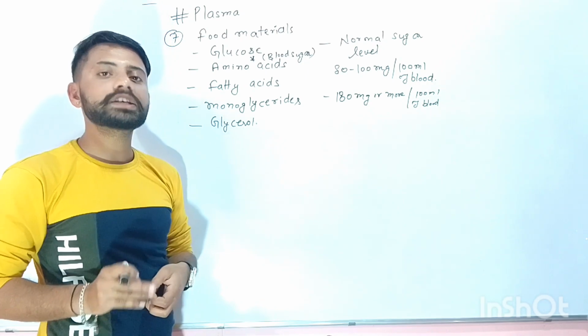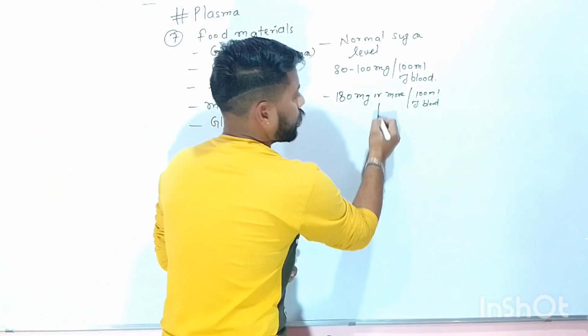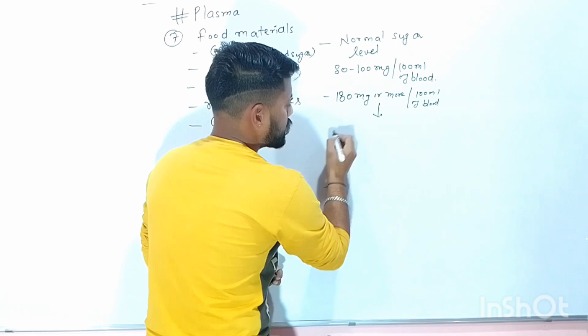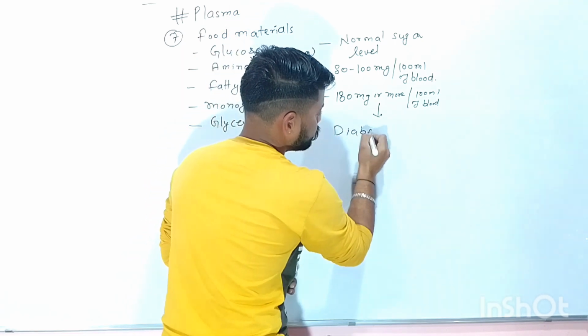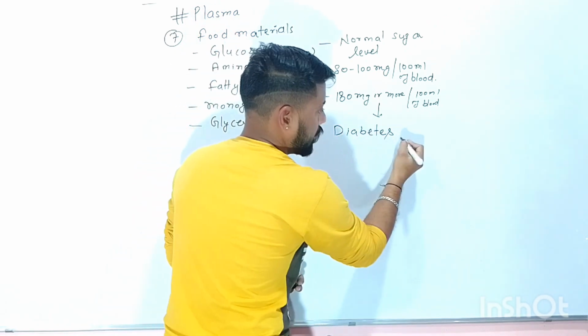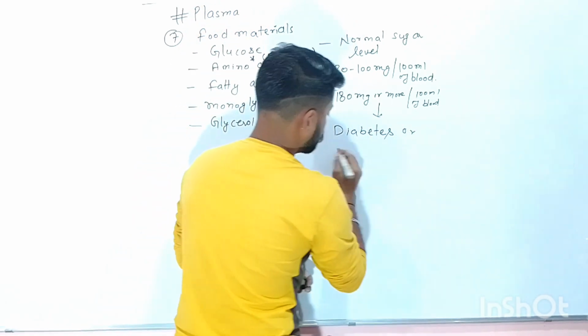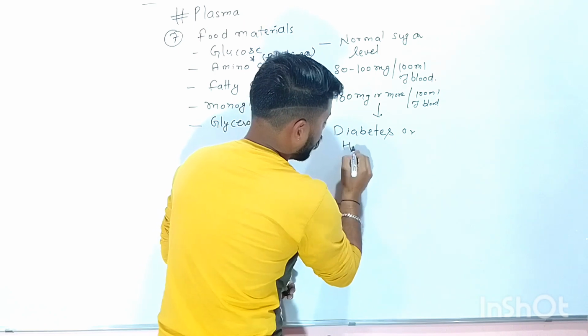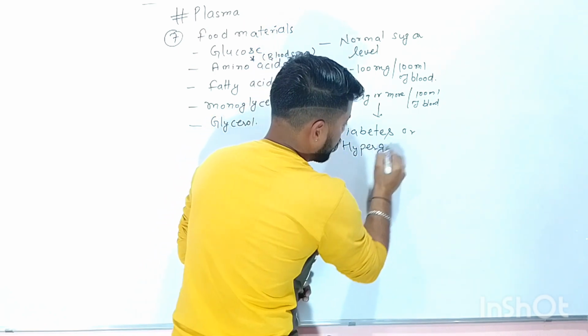In this situation, the person suffers from diabetes when the concentration of blood sugar increases. This condition is also known as hyperglycemia.